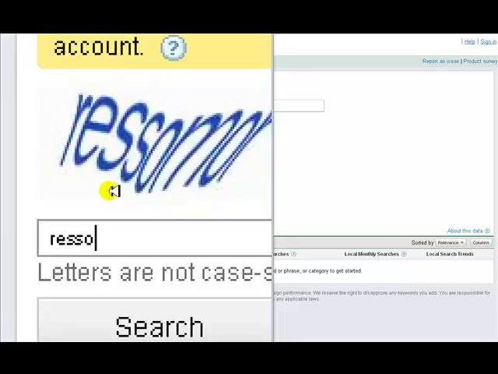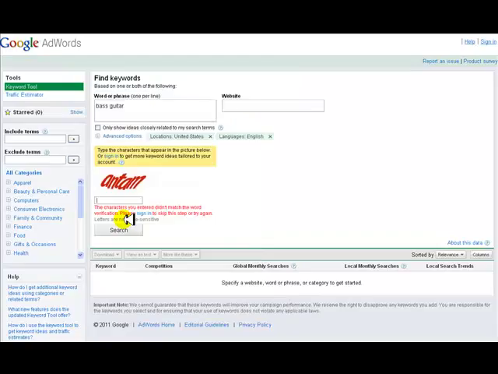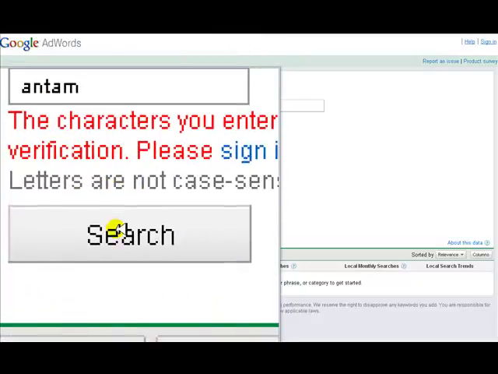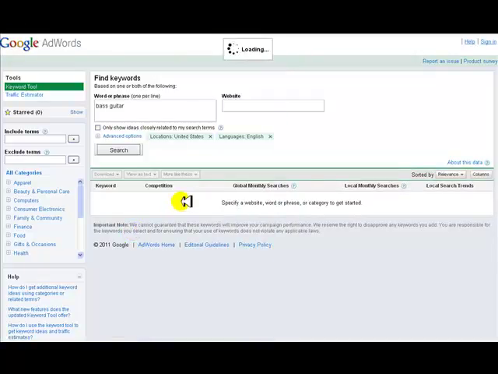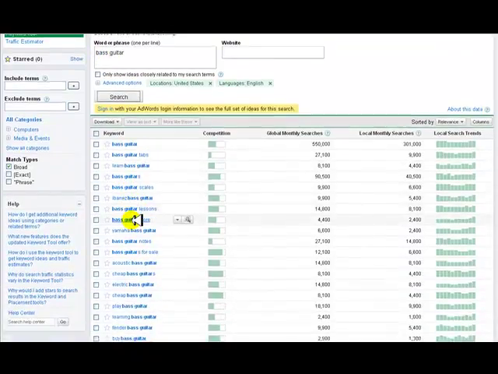So looks like, I don't know, we'll take a shot at OML. Probably wrong, but let's give it a shot. Nope, that wasn't the right one. Alright. NTAM. Let's see if we got it right that time. There we go. Alright, so just typing in our term here, our main,